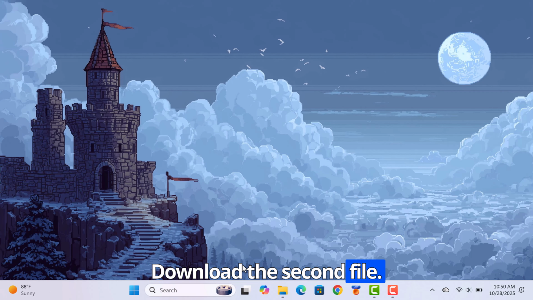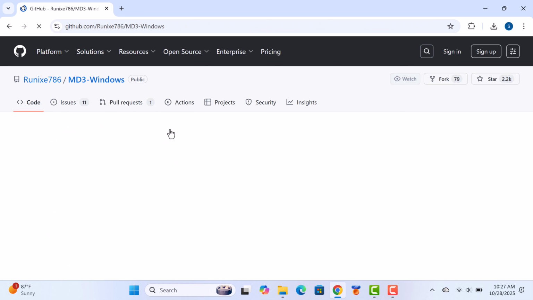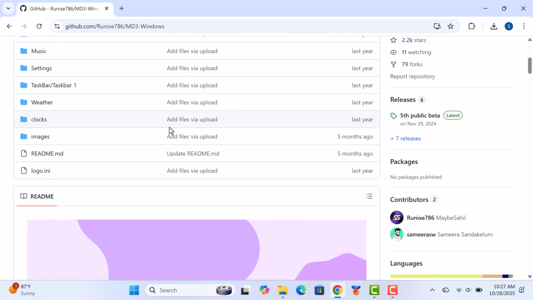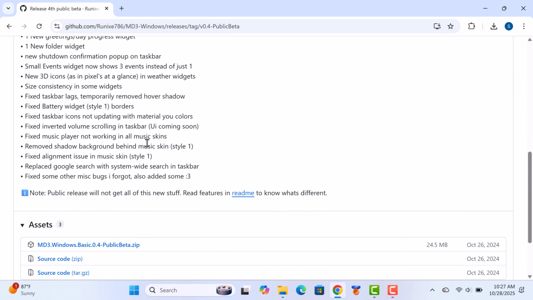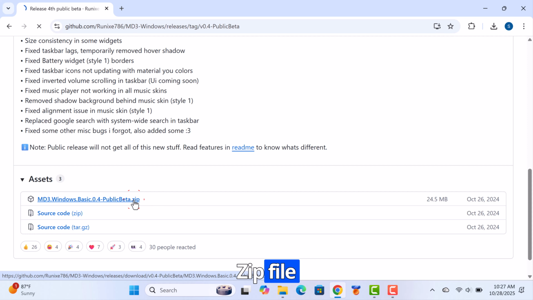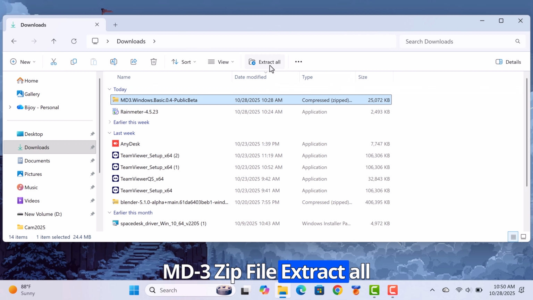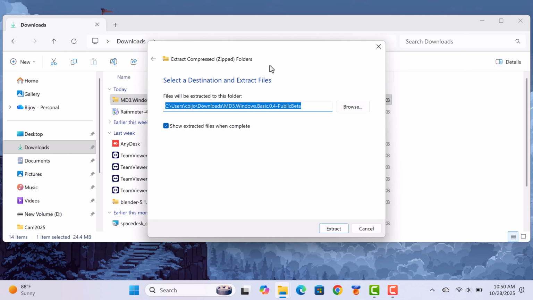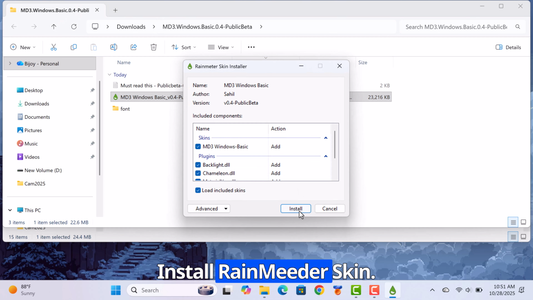Download the second file. Search for MD3 GitHub. Download the basic version. Download MD3 Windows zip file. MD3 zip file extract all. Install Rainmeter skin.